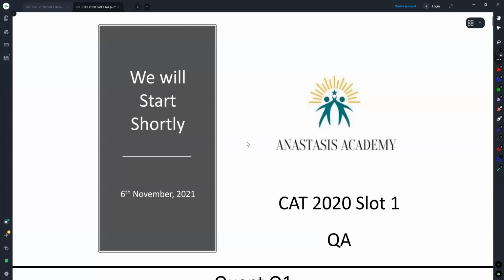Okay, people, let's look at CAT 2020 slot 1 QA paper. The interesting thing about this is you don't need to get everything right to get a decent percentile. Upwards of 43. To the best of my knowledge, 43 plus got you in the range of 99 percentile. Am I correct, people? 43 plus score got you 99 plus percentile.